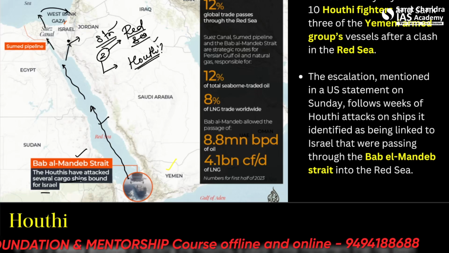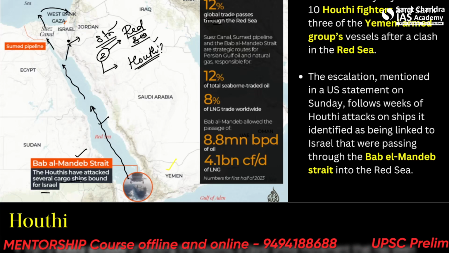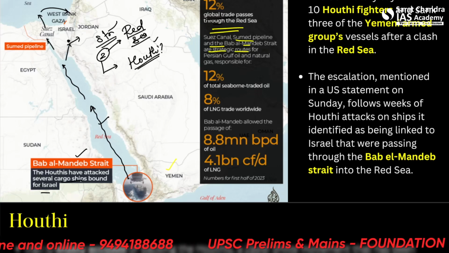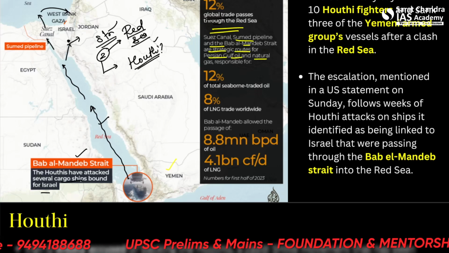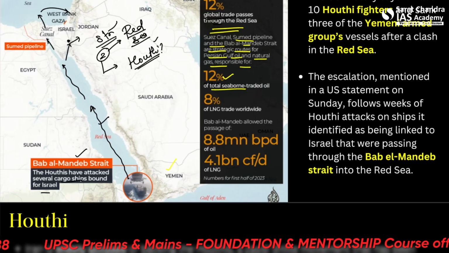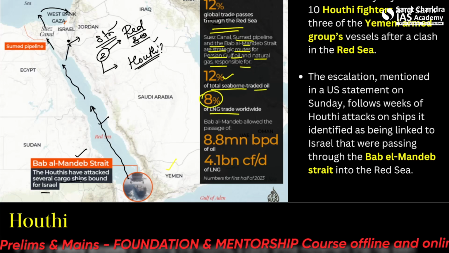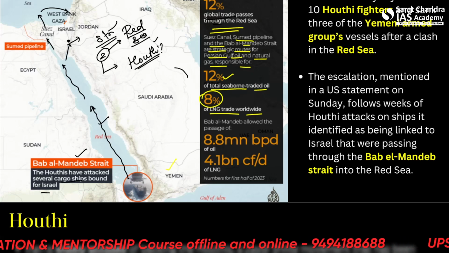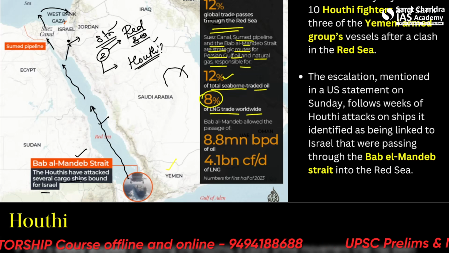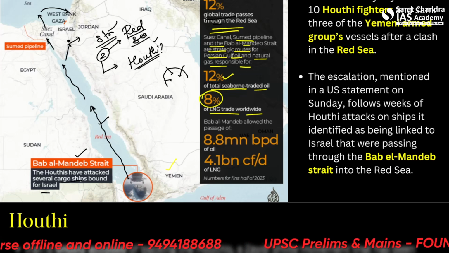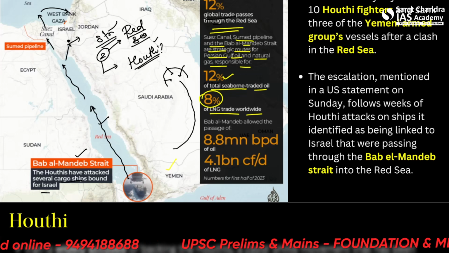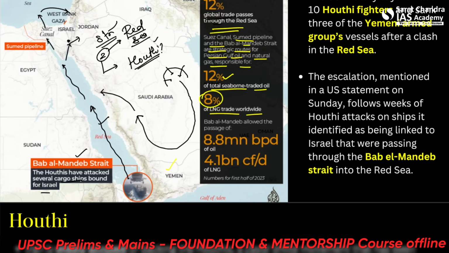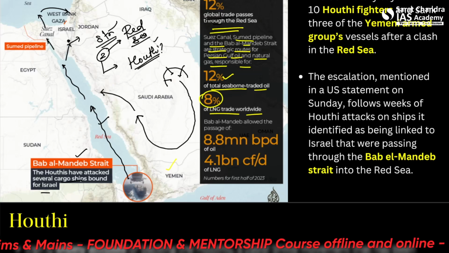Alright, so 12% of global trade passes through the Red Sea. This is an important fact. The Suez Canal, SUMED pipeline and the Bab el Mandab Strait are strategic routes for Persian Gulf oil and natural gas, responsible for 12% of total seaborne traded oil and 8% of LNG trade worldwide. So what's an easy way to see this for the Persian Gulf? The Persian Gulf is closed on this side, and all the oil producing countries are here. So first of all, they'll come here, then take a round and go into the Red Sea from here towards the Mediterranean and further towards Europe. So this is a way for them.